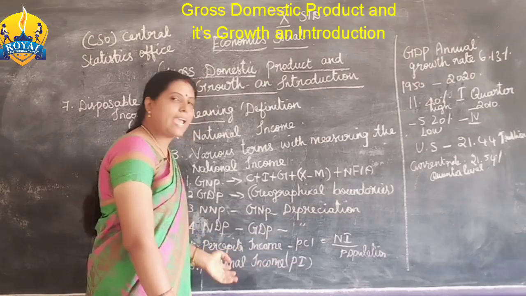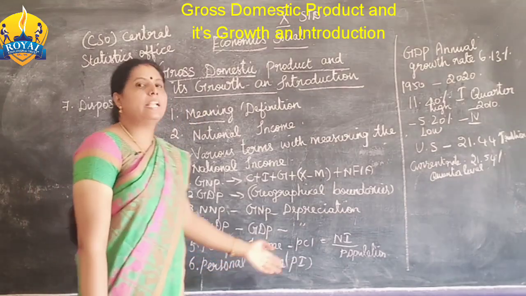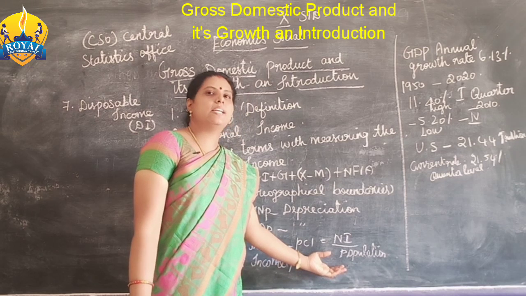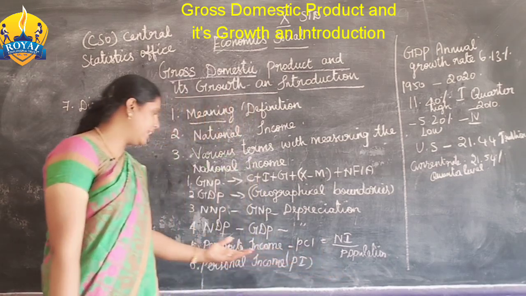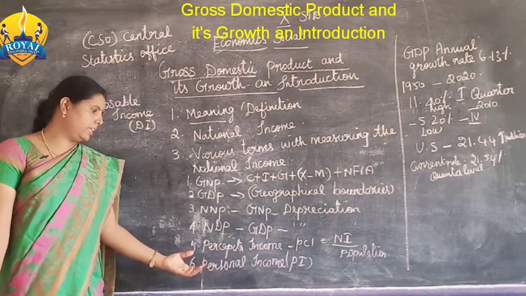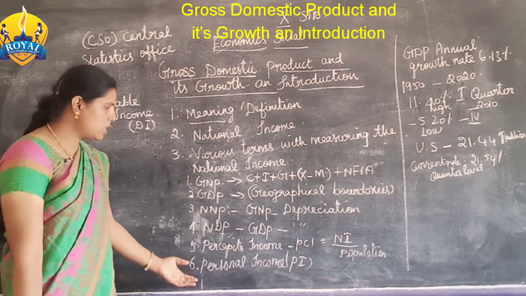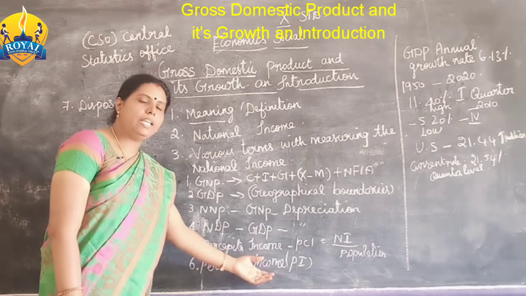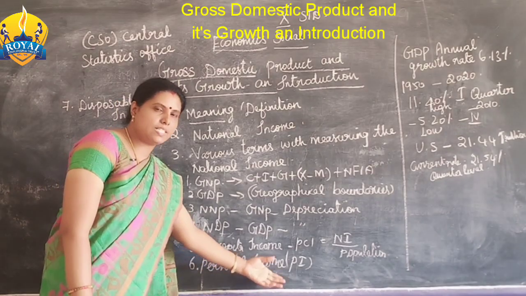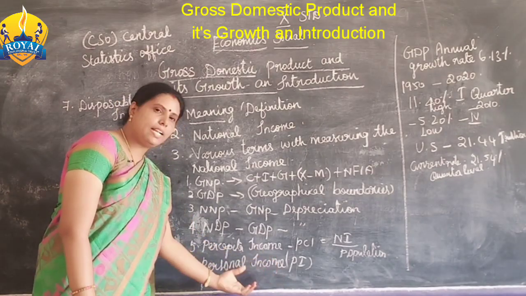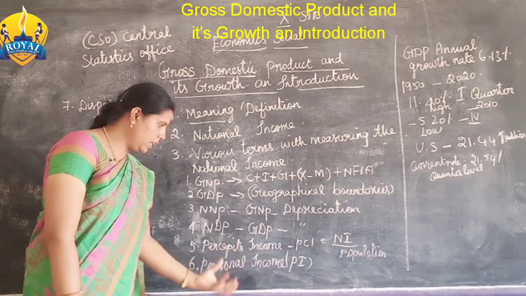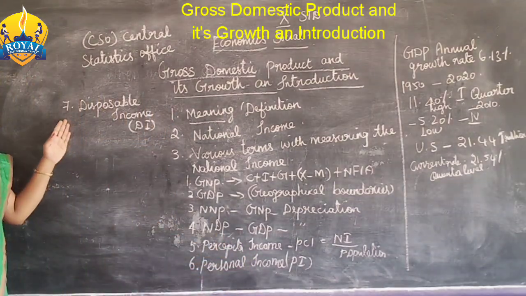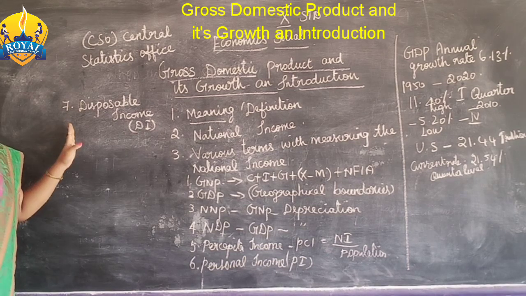So how do we calculate the per capita income? National income la irundhu that country's population divide பண்ணிட்டா we can get the per capita income. Now next one is personal income. Personal income is income by person. ஒருத்தருடைய income, what is their net income, that is the personal income.